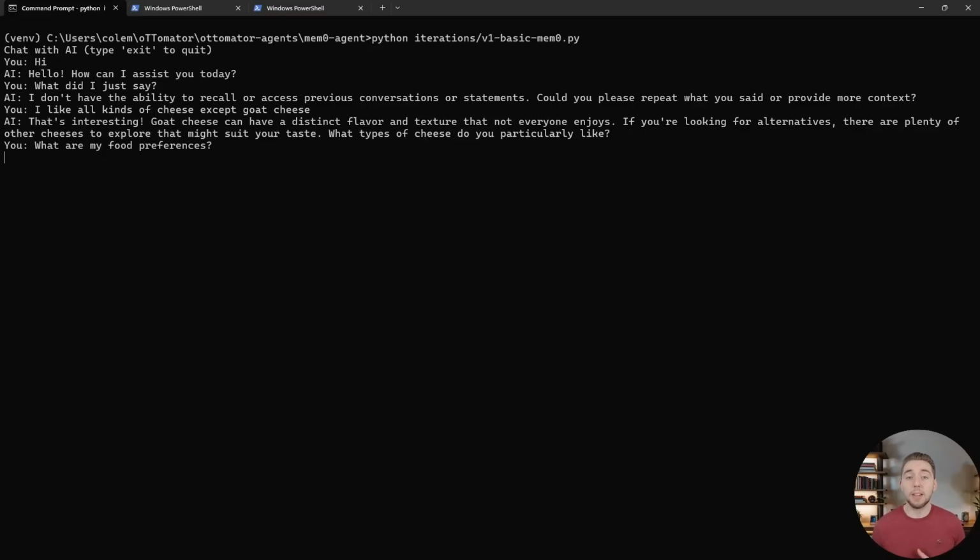It knows, because it retrieved from the long-term memory, not the conversation history, what my preferences are as far as cheese. And it doesn't matter how many messages or conversations there are in between the statement and when it has to recall that memory. We're still going to be able to retrieve this because it's stored in that long-term knowledge base, which right here, it's just storing in memory within the script that I'm running. But once we move on to Supabase, it'll store the embeddings for the memories in Supabase, and we can see them in our database. And so let's do that right now.